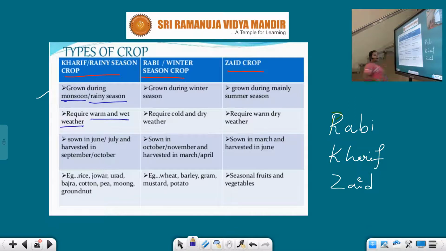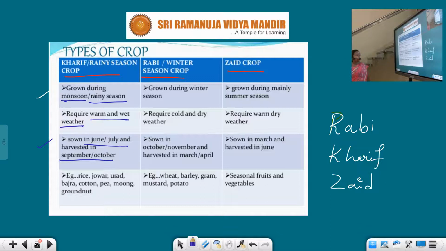Which type of climate is suitable for the Kharif crop, my dears? Warm and wet weather. It is sown in June or July and harvested in September or October months.